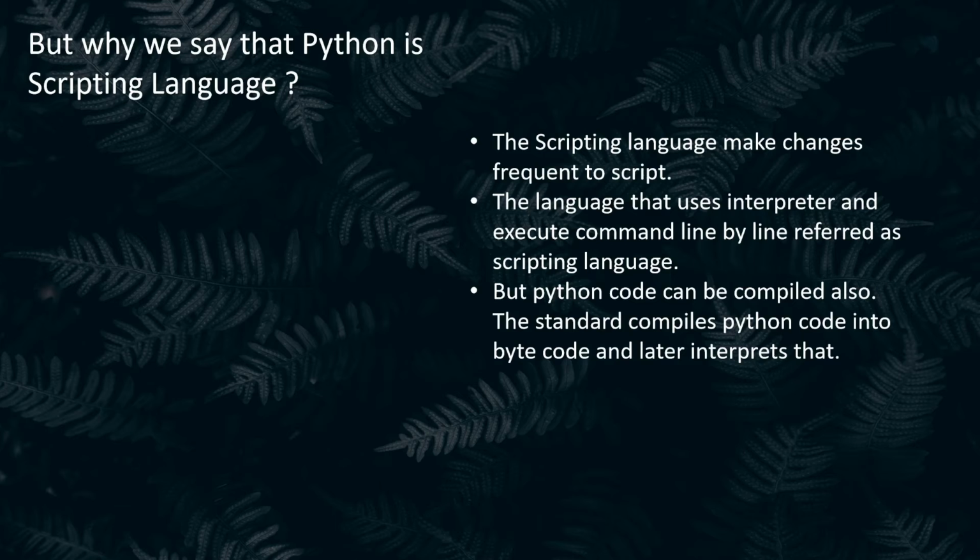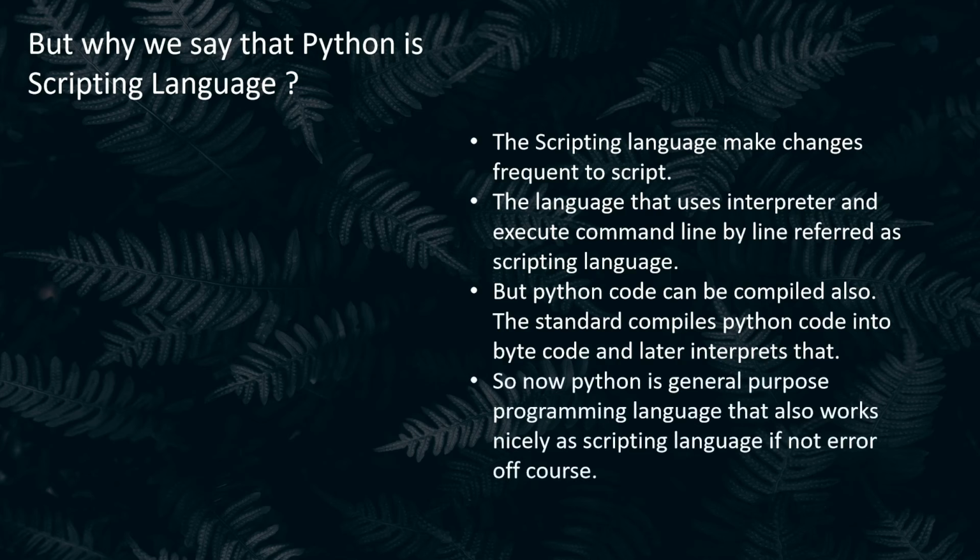But Python's code can also be compiled. The standard implementation compiles the Python code into bytecode and later interprets that. So now Python is a general purpose programming language that also works nicely as a scripting language, if obviously there is no error. So that is the reason why we call Python a scripting language, because it satisfies the definition of a scripting language, and we call it general purpose because it is also a compiled language. We can also compile Python's code.